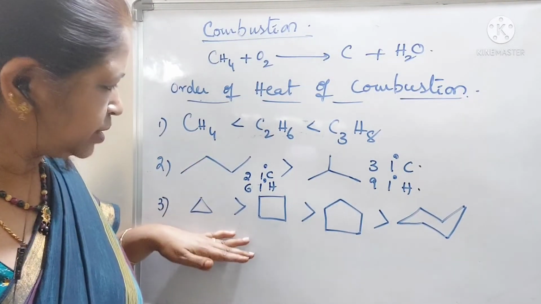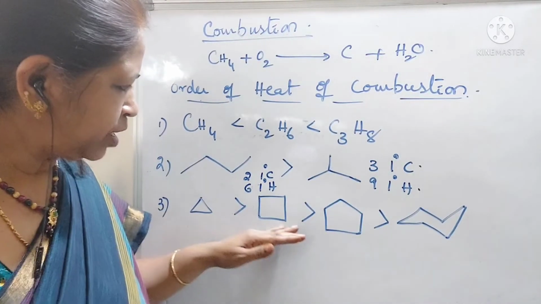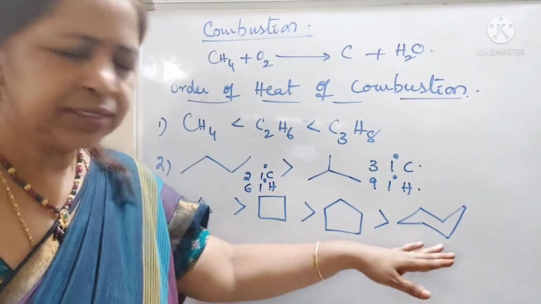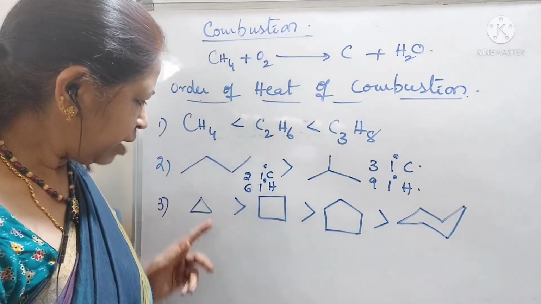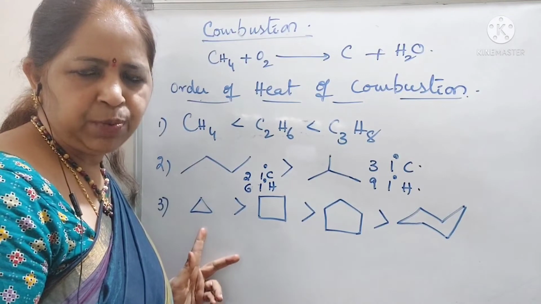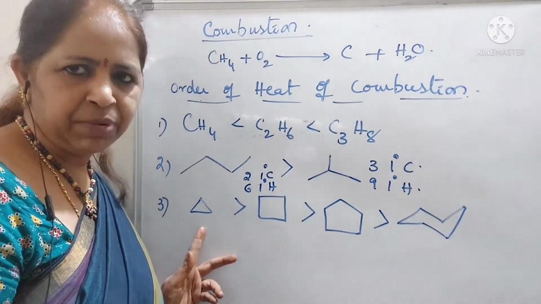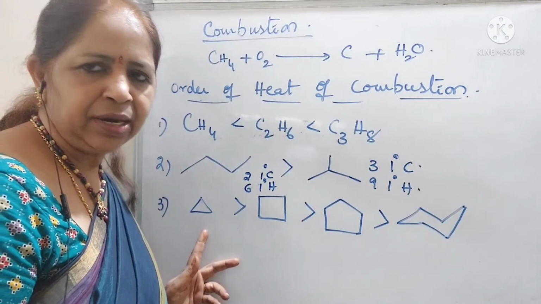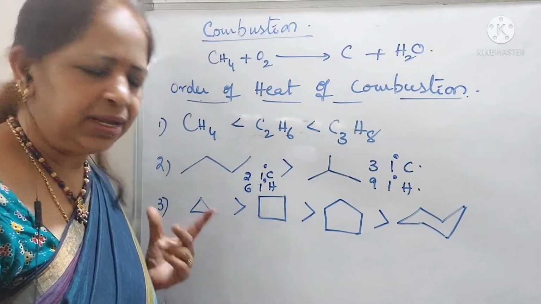And in the third case, these are the cycloalkanes: cyclopropane, cyclobutane, cyclopentane and cyclohexane. In this, the number of carbon atoms is less in cyclopropane, but it gives more amount of heat of combustion. What is the reason? Because it is highly unstable, more strained rings.